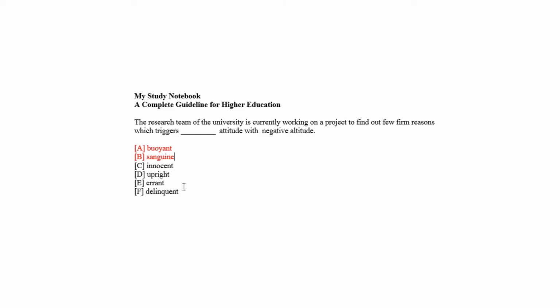Moreover, upright and innocent, given as choice D and choice C, both mean innocent and honest attitude, which is always positive attitude. So choice C and D are also eliminated.